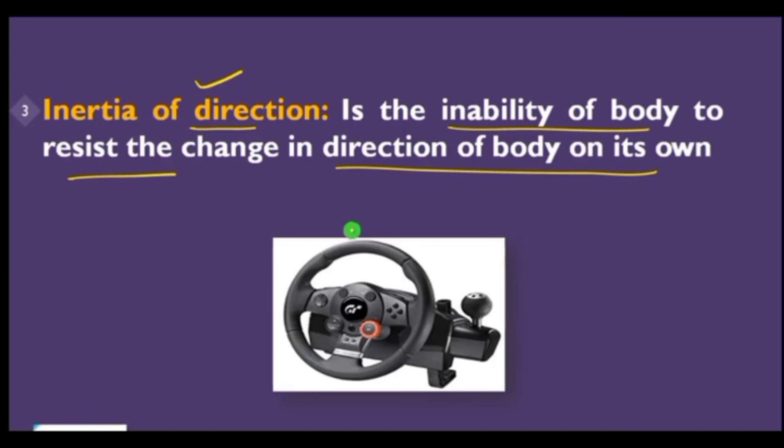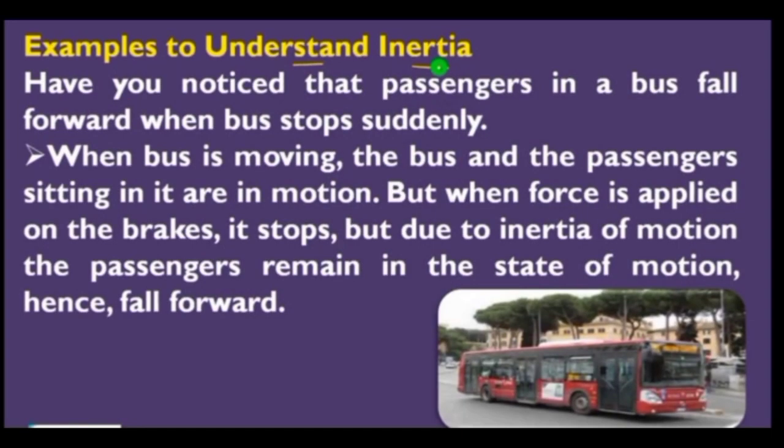So these are examples of inertia of direction. So what is inertia of direction? Inertia of direction is the inability of a body to resist the change in direction on its own. So this is all about the types of inertia that we have discussed: inertia of rest, inertia of motion, and inertia of direction. Now we'll discuss some examples to understand inertia.